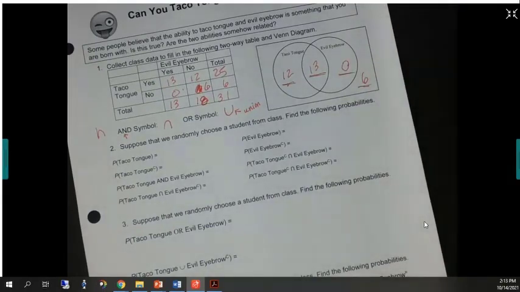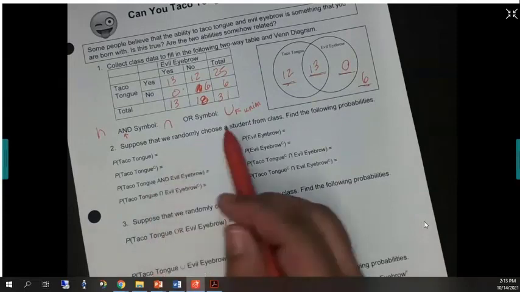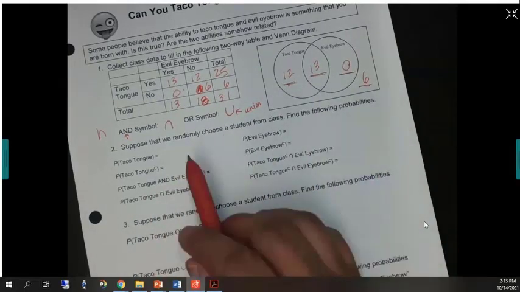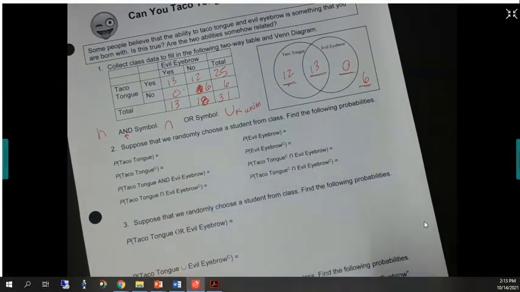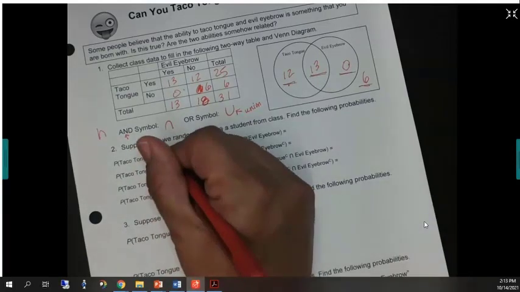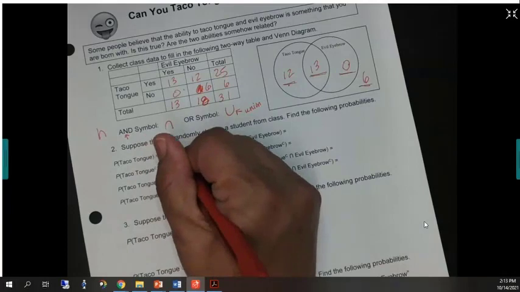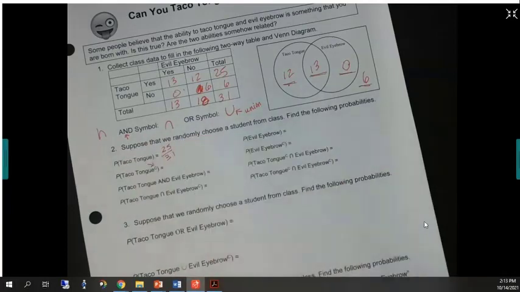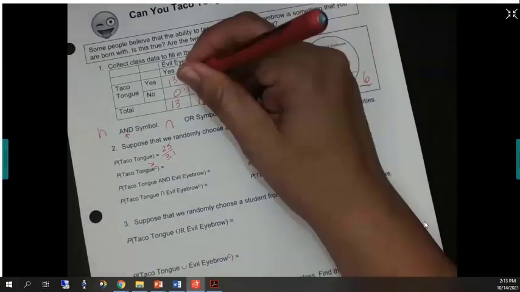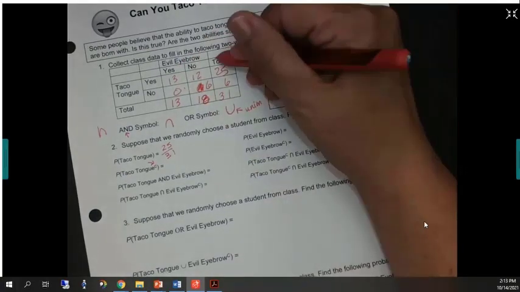So suppose we randomly choose a student from class. If I randomly pick a 7th period stats student, what's the probability they can do taco tongue? 25 out of 31 is correct. Now you see the C here? It's 12 out of 31. Wait, is it 12 out of 31? Oh, never mind, it's 25. Yeah, it is 25. Why is it 25? Because both of these can do taco. So thank you for reminding me, seriously, you reminded me.